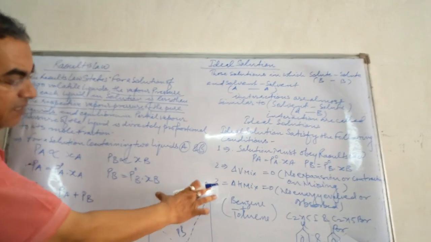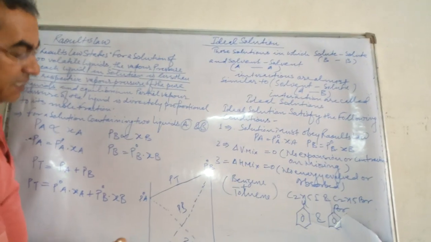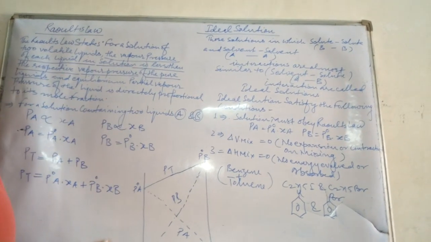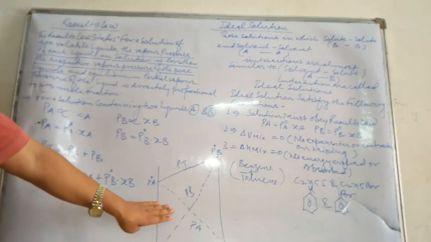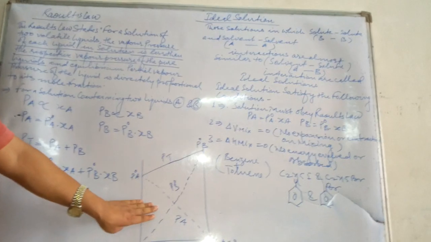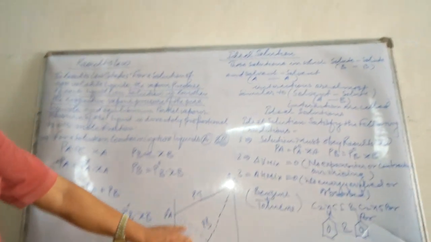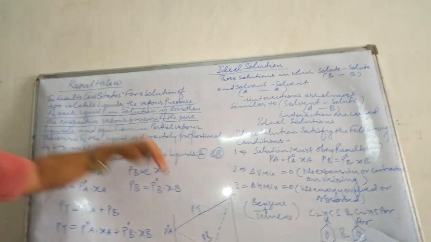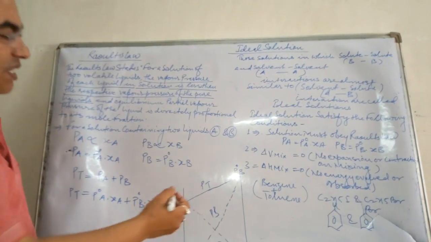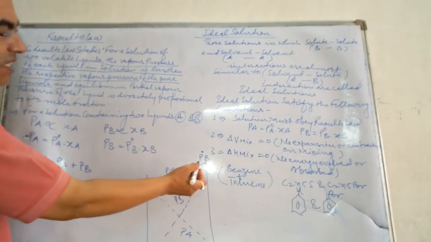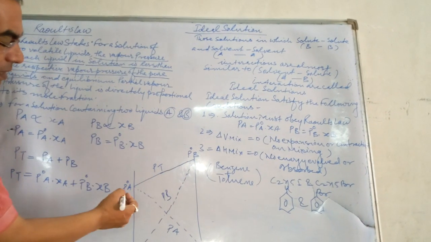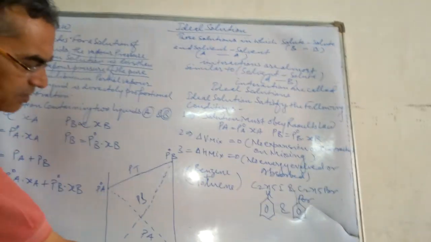So this graphic is created according to Raoult's law for an ideal solution. This figure is indicating the ideal solution where PT is the total pressure, and there are P naught A and P naught B. Here it is XA 0, XB 1, here XA 1 and XB 0.